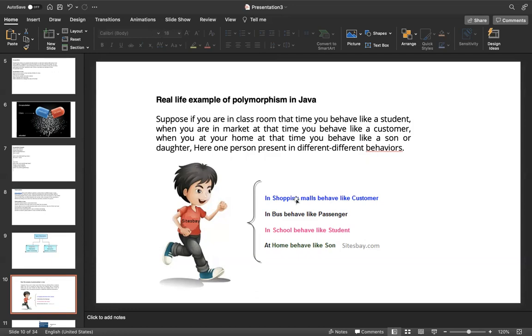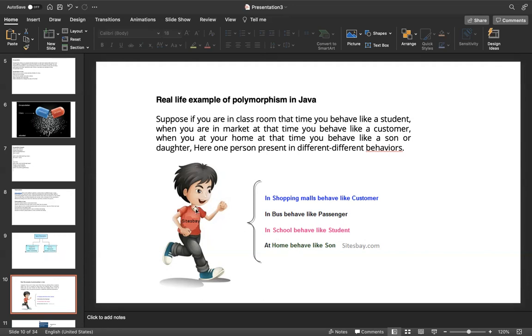After finishing the shopping, that same customer goes on the bus. Then the bus conductor will treat this boy as a passenger. So he went to the shopping mall and acted as a customer. Next he went on the bus and behaves as a passenger. After that he went to school, and the same object acts as a student. After finishing school he went home, and then he acts as a son.